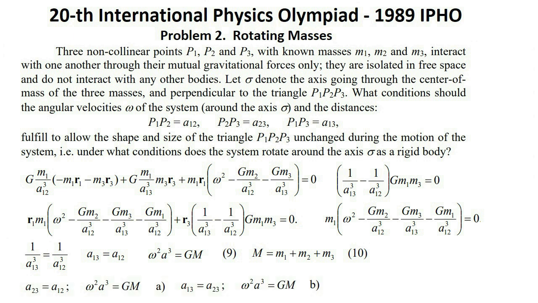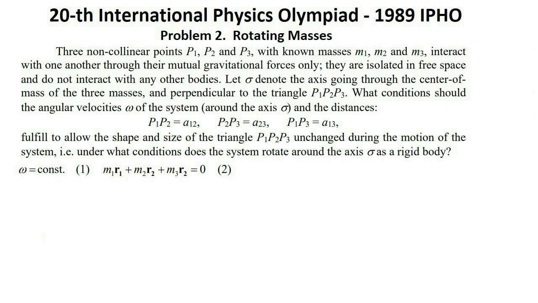In the same way, for the points P2 and P3, one gets the relations A and B. Summarizing, the system can rotate as a rigid body if all the distances between the masses are equal, expression 11. The angular velocity omega is constant and the relation 9 holds. This was the solution to the problem in the first way.